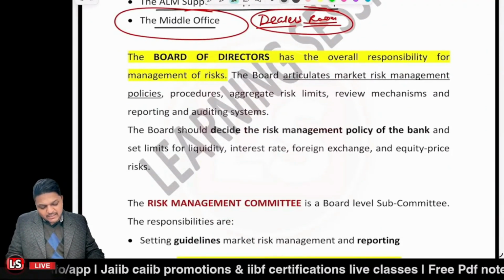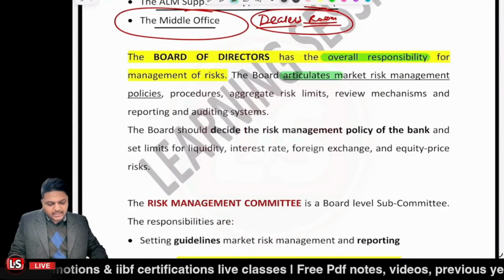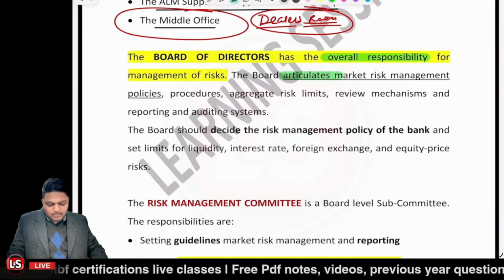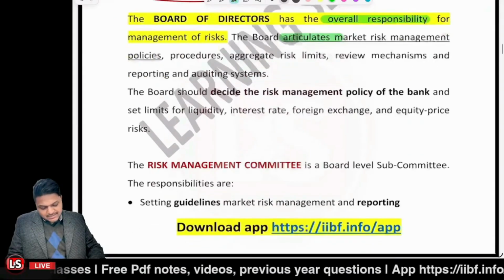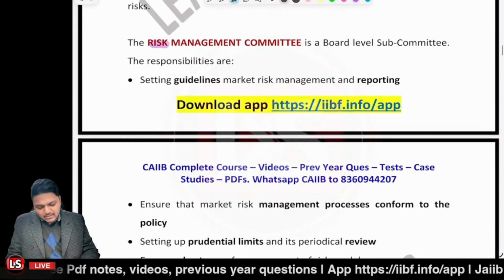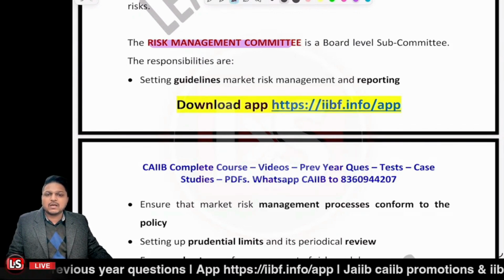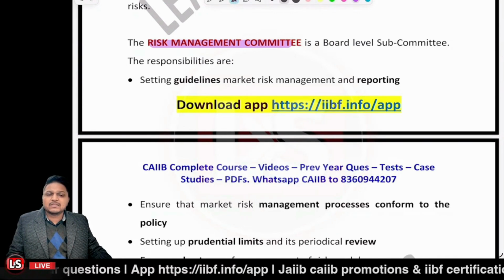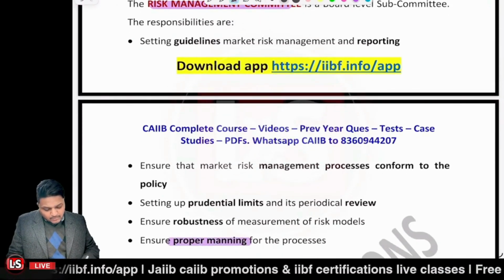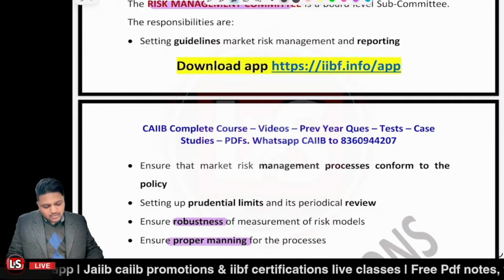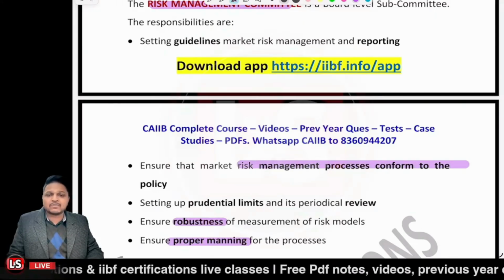So first of all, it's the board of directors. The overall responsibility is with the board of directors. They articulate everything: stop loss limits, review mechanism, reporting mechanism, auditing systems. That's all being done by the board of directors. Second one is the RMC, Risk Management Committee, a board level subcommittee. RMC is the board level subcommittee to check whether the manpower is available or not, whether proper robustness of the systems is there or not, and whether risk management processes are conforming to the policies or not. That's a duty of the RMC.